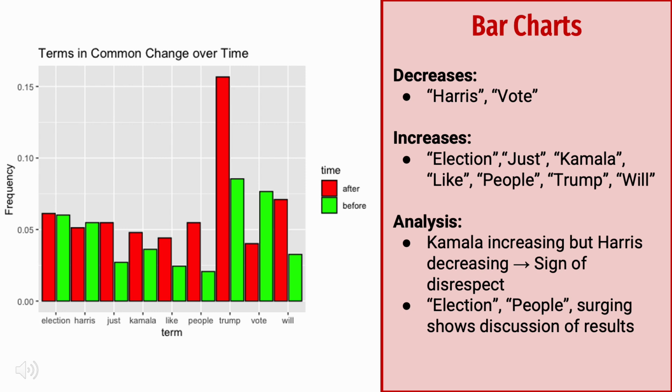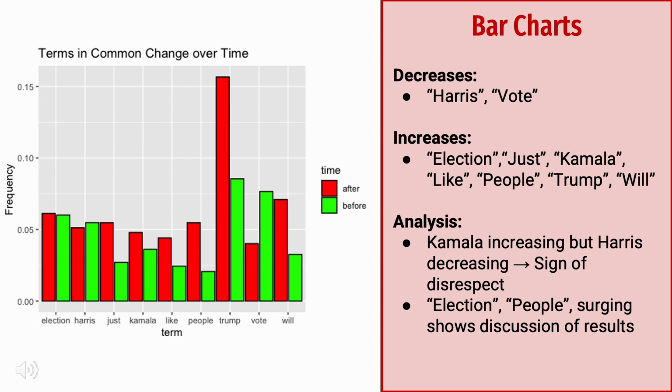And then we see the term like. I don't know what this refers to, to be quite honest. I couldn't parse out any of the associations attached to it, but we do see that it takes a bump after the election. The term people actually takes a huge bump after the election, and I think this may reflect some of the analysis around what was going on, what people were doing, how they were voting.